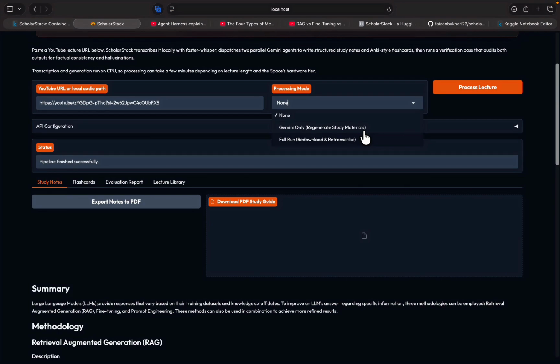So what this does is, none means it's the default: if it exists, it will not process and just show you the result, and if it does not exist, it will generate and then show you. And whenever this is on, it will just skip the downloading audio part, but it will still recreate the study material. And this one re-downloads the audio, then transcribes and then converts. So let's give it a try, this one.